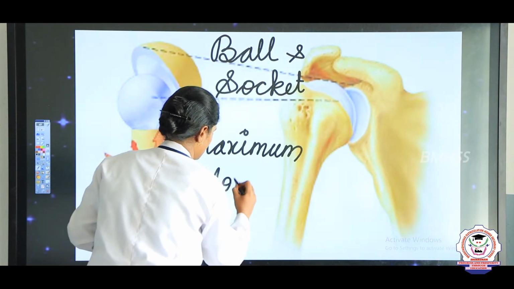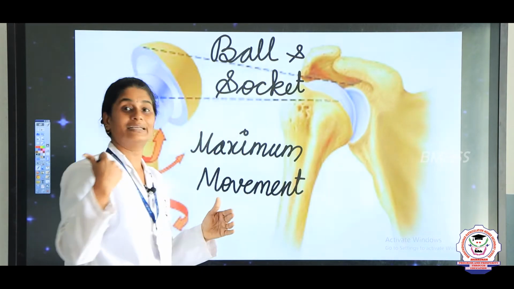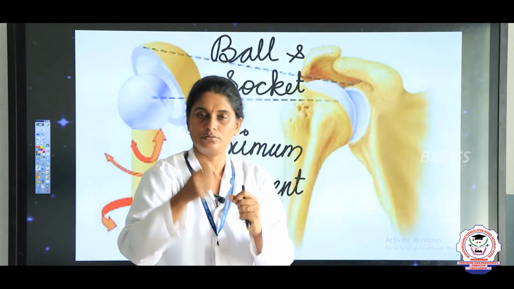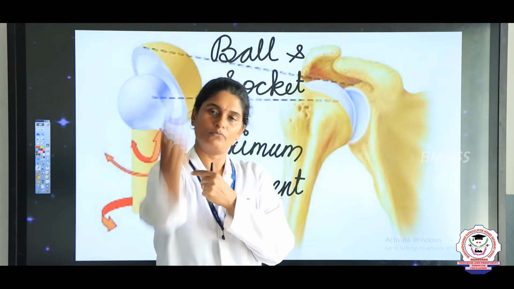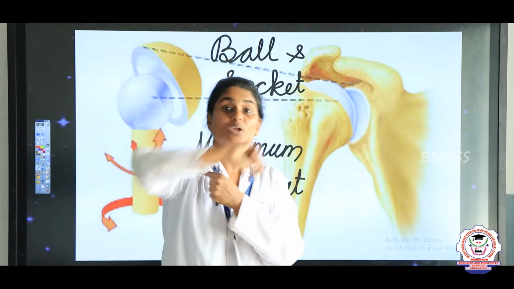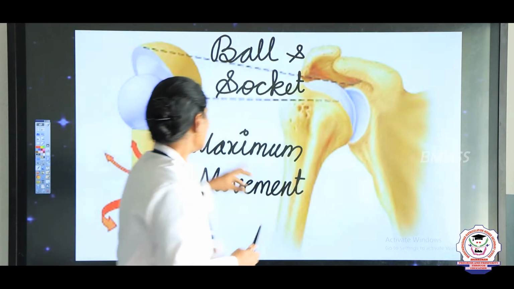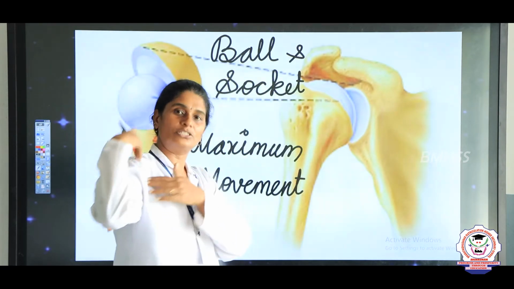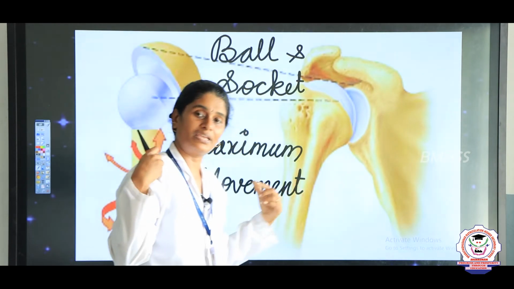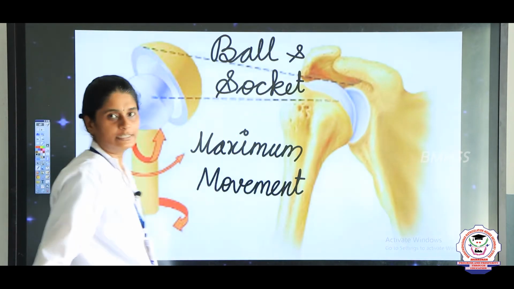In cricket, the bowler bowls the ball with the help of the shoulder, just rotating it. We can rotate in all angles, all degrees. This joint helps in maximum movement, which we can see in the shoulder and in the hip. This is your first type of joint.